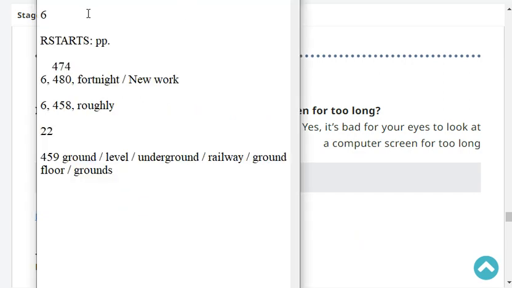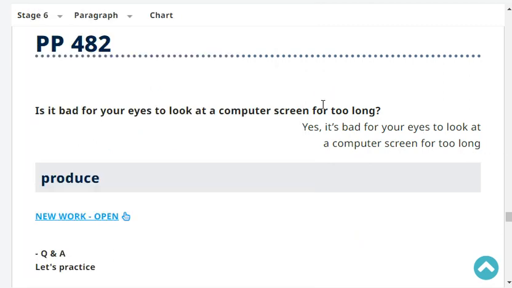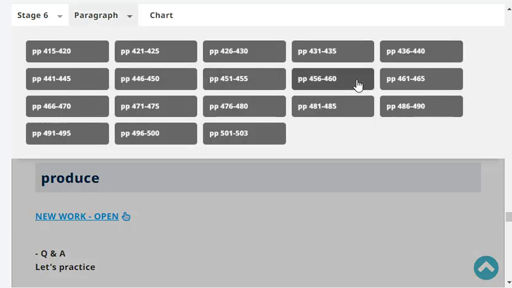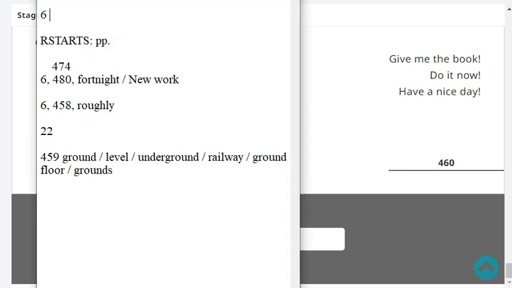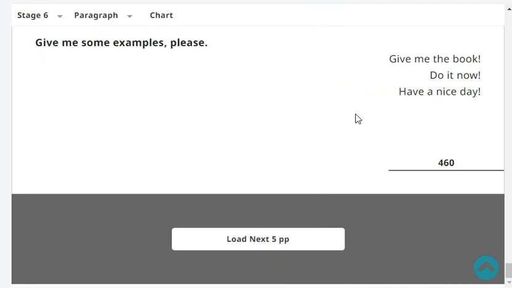Okay, so now let's move on to reading. Our reading is at stage 6, page 458. Our last word was roughly. Okay, please start at page 459. Ground, level, underground.